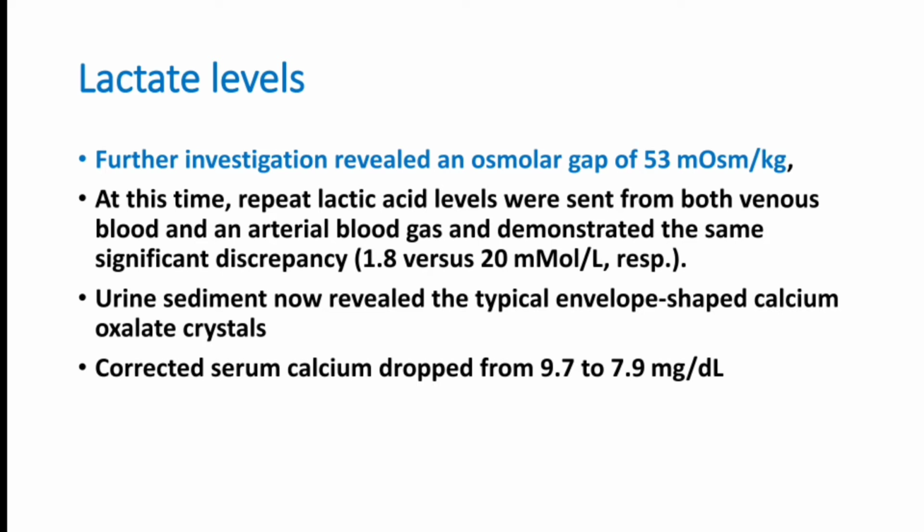Corrected serum calcium during the initial phase was 9.7. Now, after a few hours or after giving the fluids, it has come to 7.9 milligram per deciliter. So there is a rapid drop of calcium level also. So this patient has got high anion gap metabolic acidosis, a high osmolar gap acidosis, urinary sediments of calcium oxalate crystals, renal failure, hypocalcemia. So we will see what happens next.